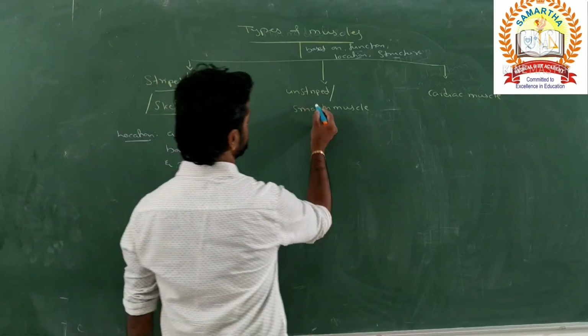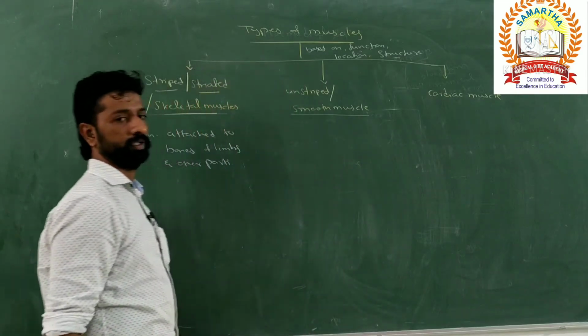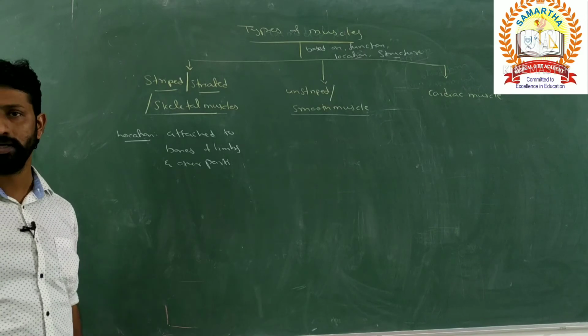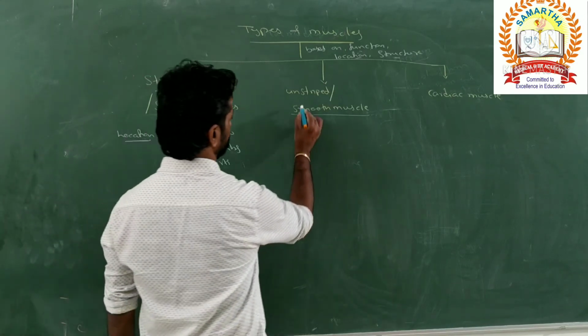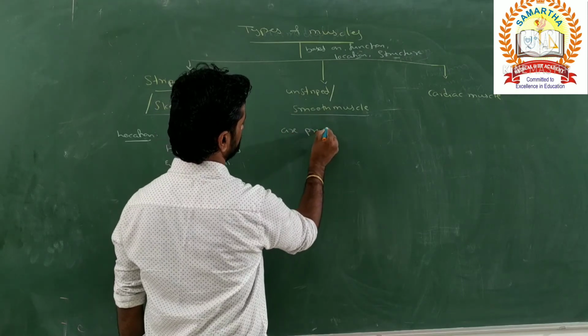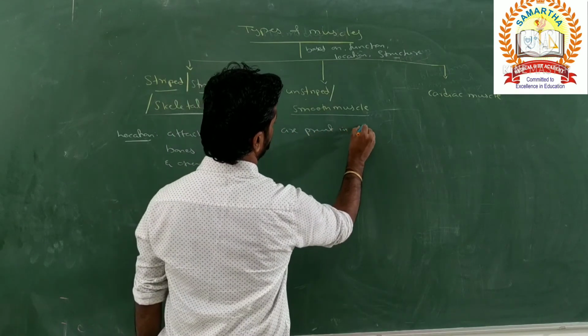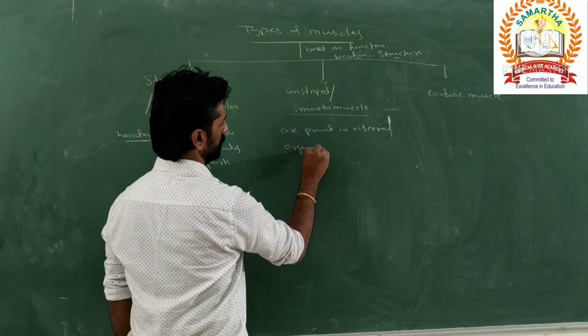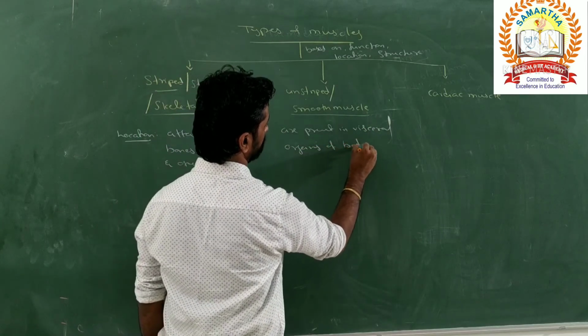What about the smooth muscles? These are present in the visceral organs of our body. Unstriped muscles are the smooth muscles.